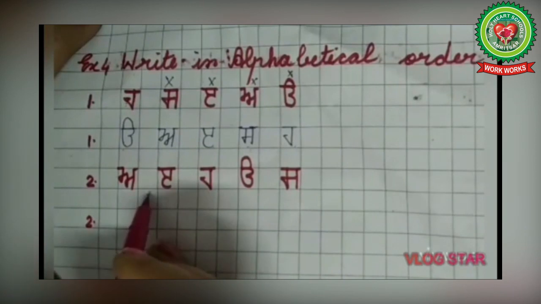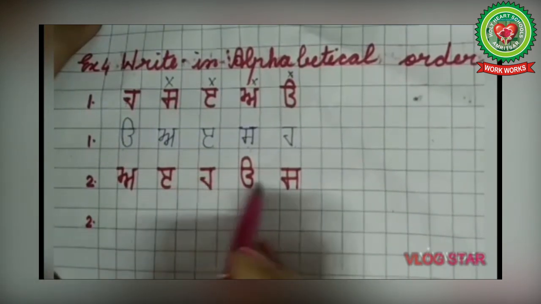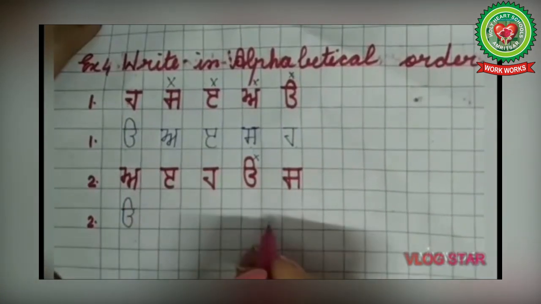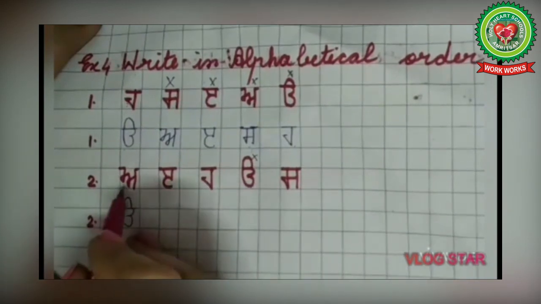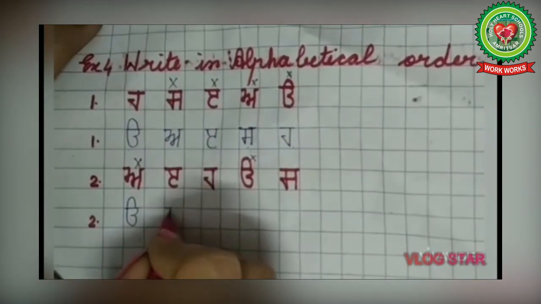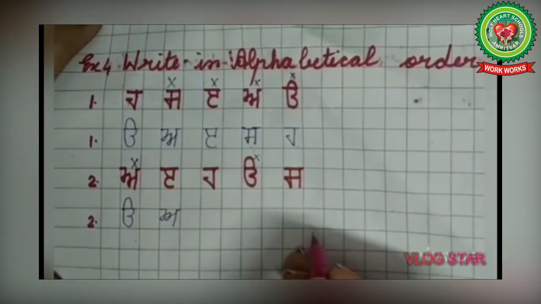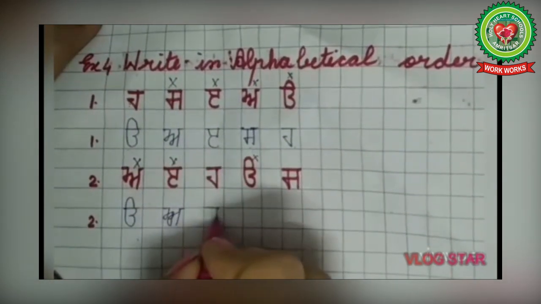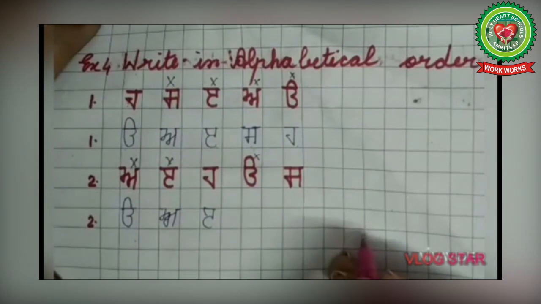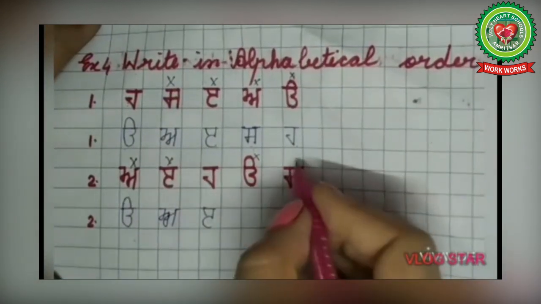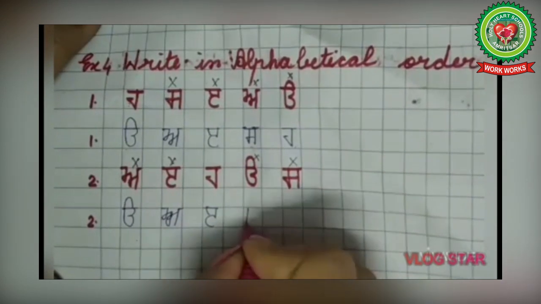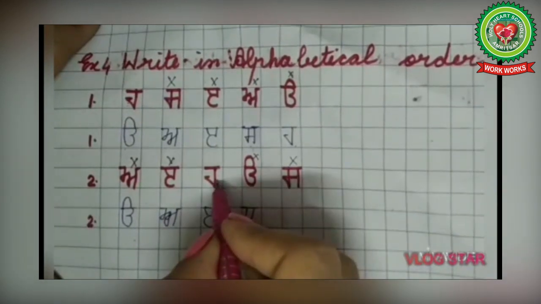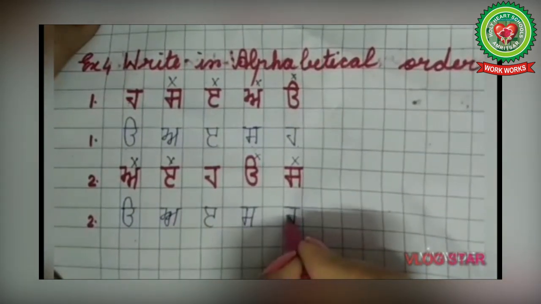So now Uda. First letter is Uda, so find where is Uda? Here. Put a cross there and write down Uda here. Then the second letter is Ada. So where is Ada? Here. Put a cross there and write down Ada. And the third one is Edi. Put a cross there and write down Edi here. And the next one is Sassa. Where is Sassa? Here. Put a cross here and write down Sassa. Now the next one is haha. Only one is left, that is haha. So you can write haha here.